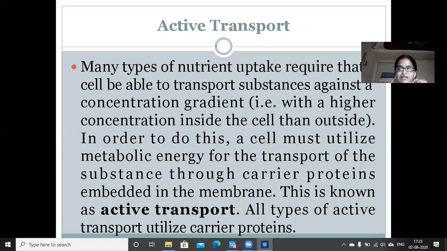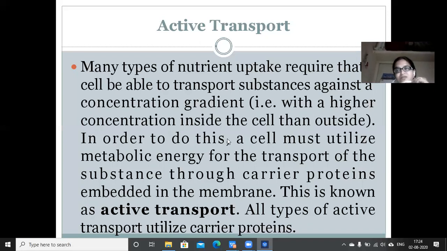Third concept is active transport. Here the term active involves energy. By the term active we can understand that here energy involvement is there, or ATP involvement is there. Now, many types of nutrient uptake require that the cell be able to transport substances against a concentration gradient, with a higher concentration inside the cell than outside. In order to do this, a cell must utilize metabolic energy for the transport of the substance through carrier proteins embedded in the membrane. This is known as active transport.